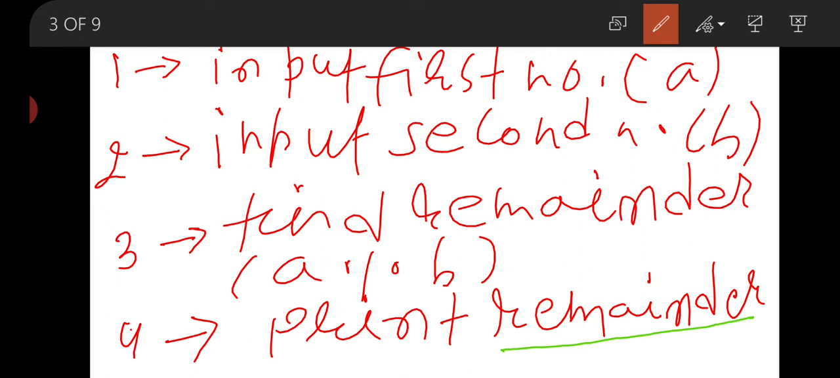If we want to make this algorithm more detailed, then we can add one step here. We check whether the number is completely divisible or not. If the number is completely divisible, then the remainder will be 0. Then we are not going to display any remainder. We just display the message, your first number is completely divisible by the second number. So this is your algorithm, how to take the remainder of two numbers.